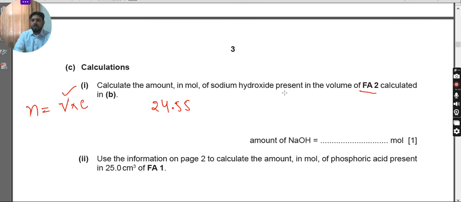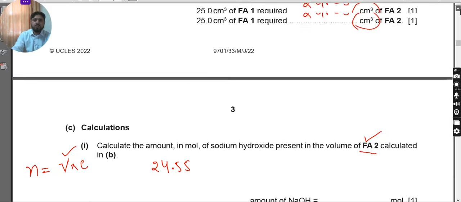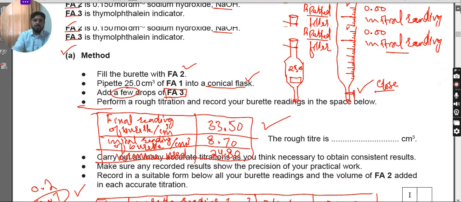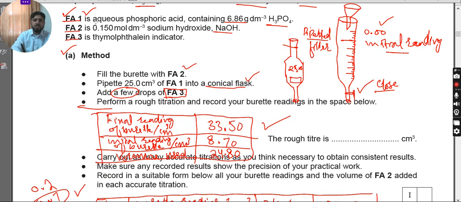Here is the volume. Now we have to look for the concentration of FA2, which was already provided. You can see the concentration of FA2 was 0.15.